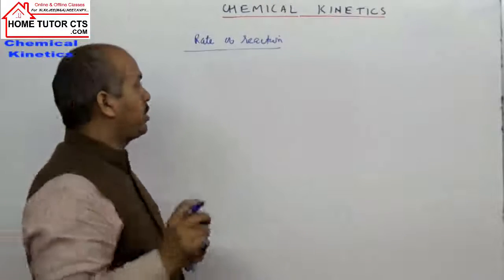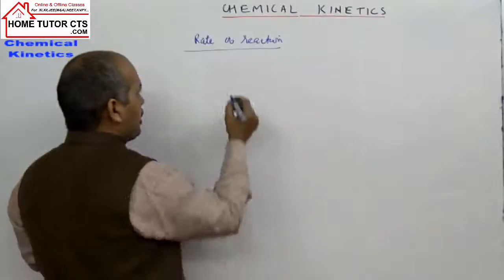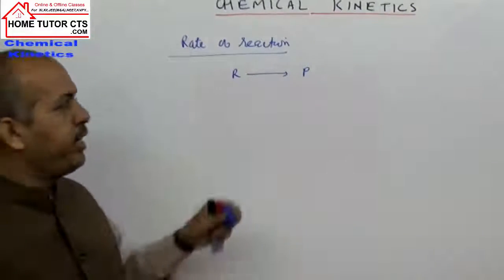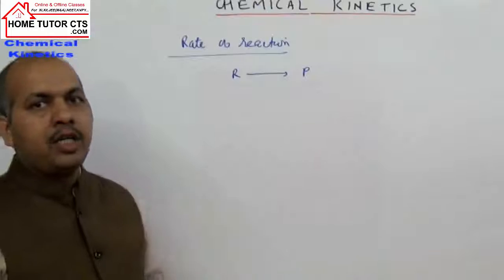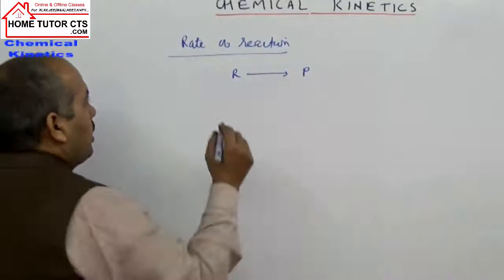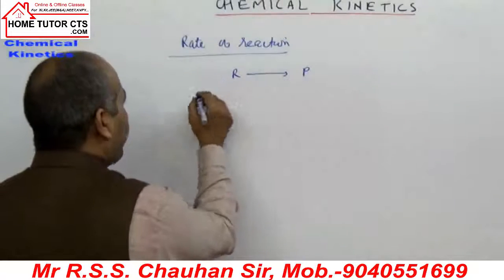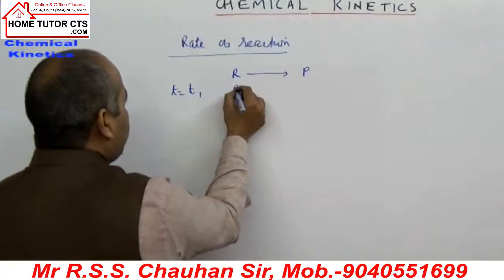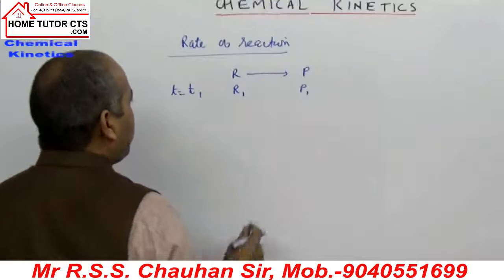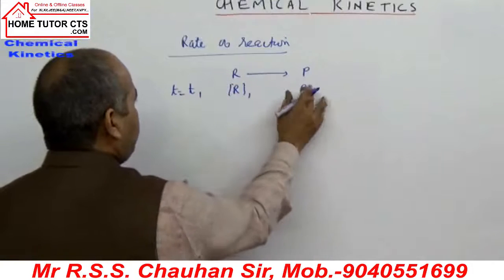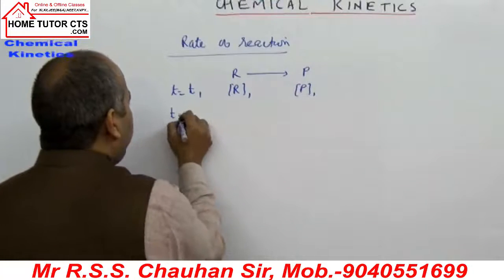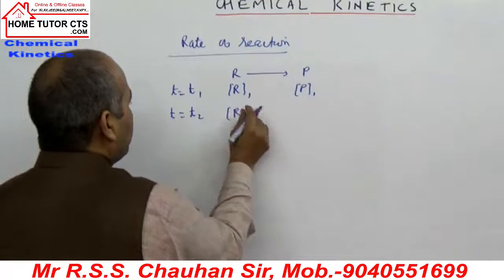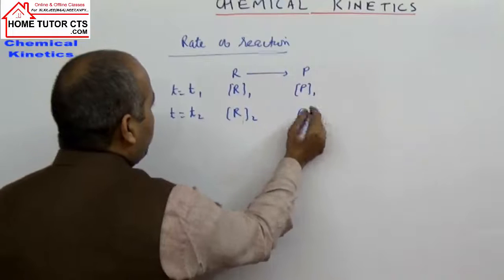To explain it, I will take a hypothetical reaction where R is the reactant and it converts to product P. At some time T1, the concentration of reactant is R1 and of product is P1. At time T2, the concentration of reactant is R2 and of product is P2.